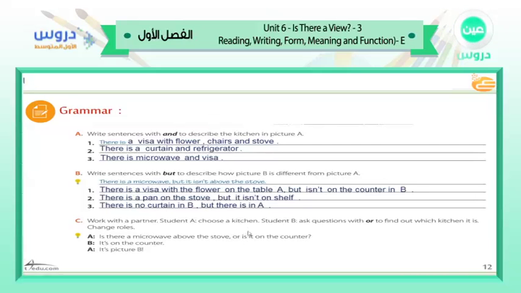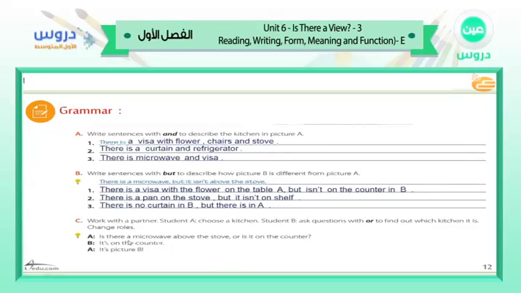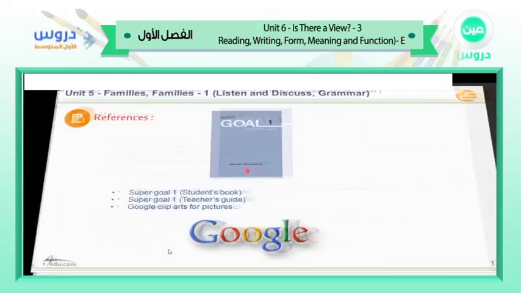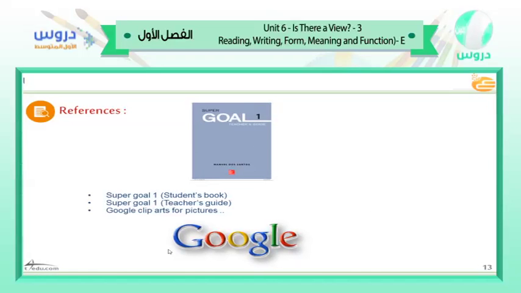As I told you, gentlemen, when we use or, that means giving us a choice, A or B, for example. It is on the counter, not on the stove. It's picture B. That's great. That's nice. Now let's move to the last slides.